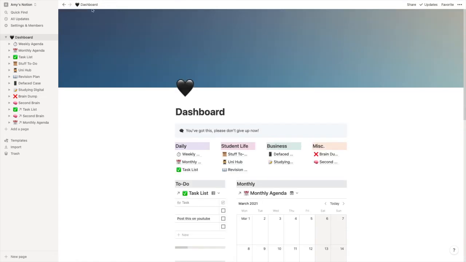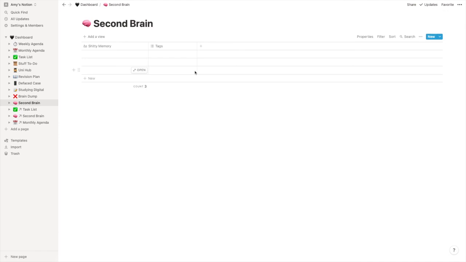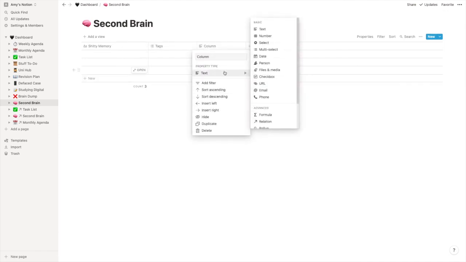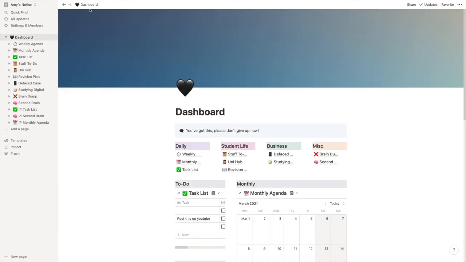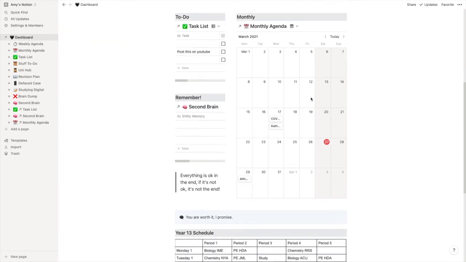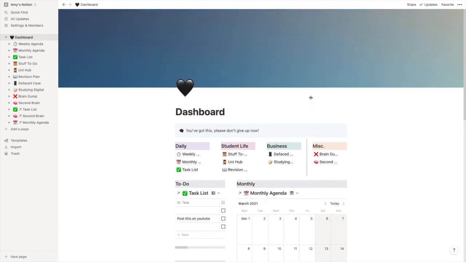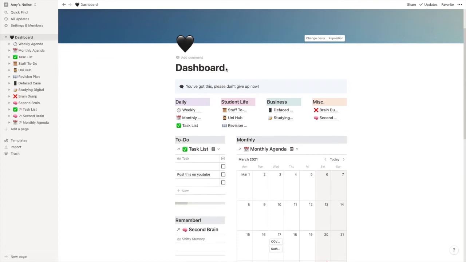But yeah, I need to set that one up properly. And then my second brain is just kind of like, I don't even know, random things that I need to remember, that kind of thing, because my memory is absolutely awful. So yeah, that is my Notion setup currently.